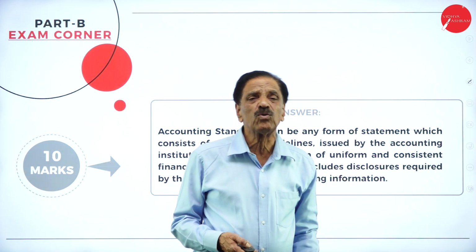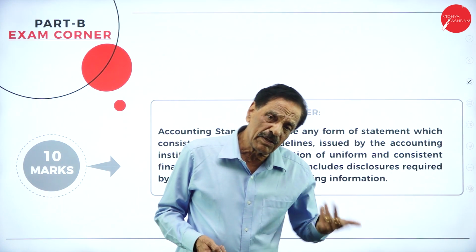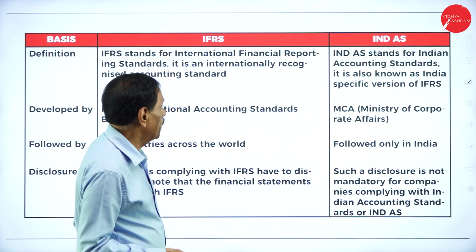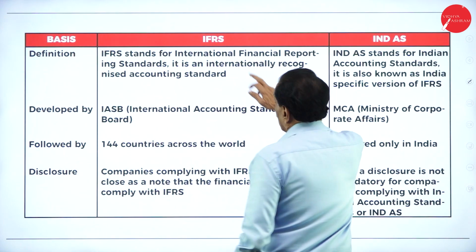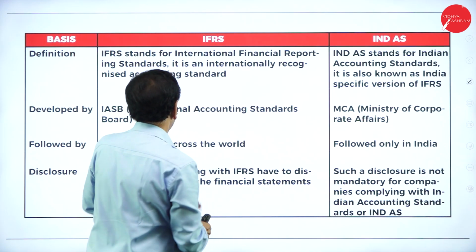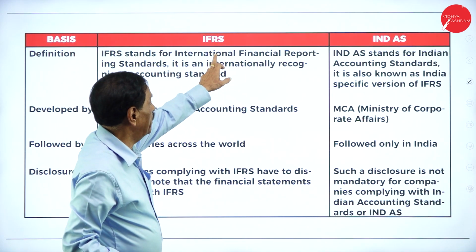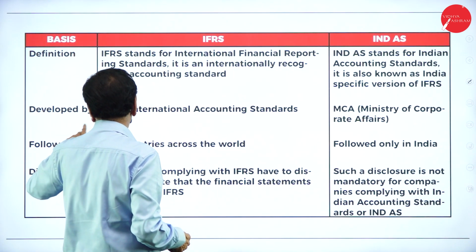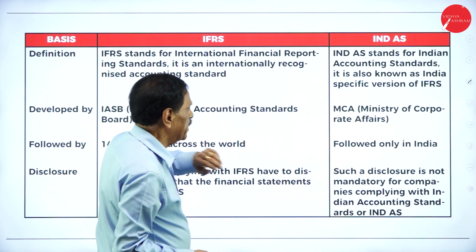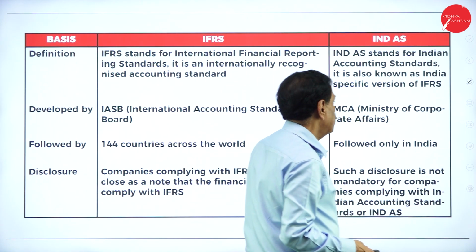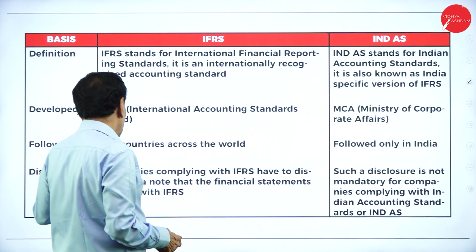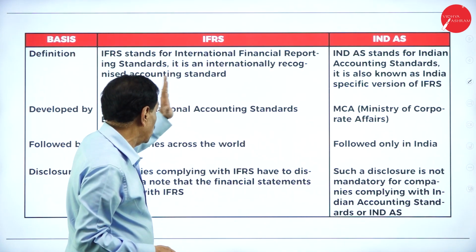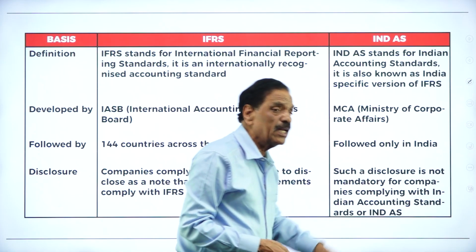So they have got their own rules and regulations. According to that regulation, you have to follow the financial statement. Here the difference is between IFRS and Ind AS. IFRS stands for International Financial Reporting Standards; Ind AS stands for Indian Accounting Standards. IFRS is developed by the IASB, the International Accounting Standards Board, and Ind AS is developed by the MCA, Ministry of Corporate Affairs. IFRS is followed by 144 countries across the world, while Ind AS is followed only by India.